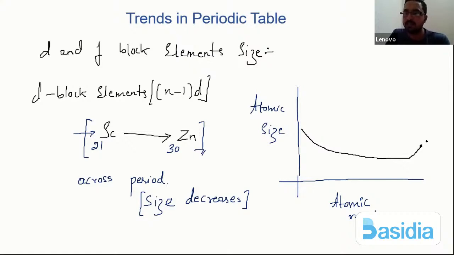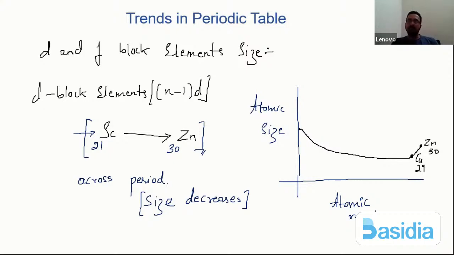Here you can say there is zinc, and here you can say there is copper. Copper is atomic number 29 and zinc is 30. And it comes like this: scandium, then titanium, vanadium, chromium, manganese, iron, cobalt, nickel, all those things.